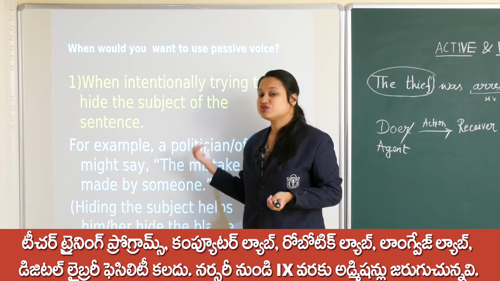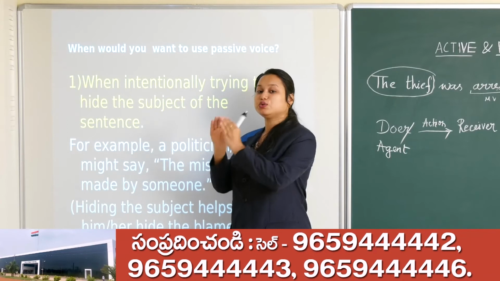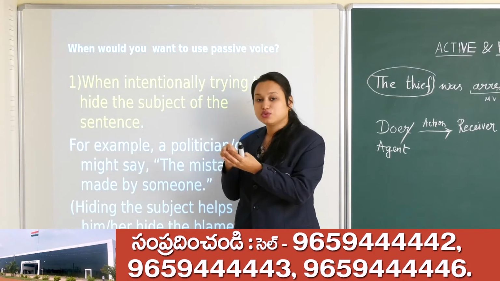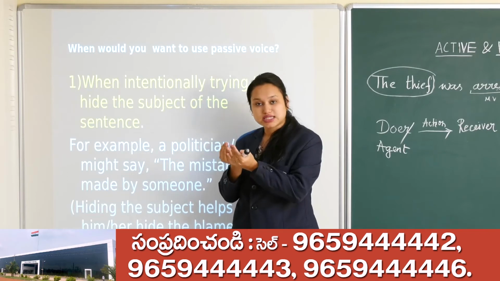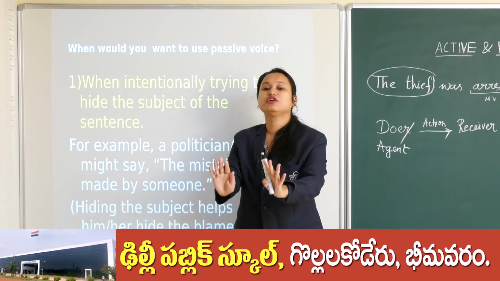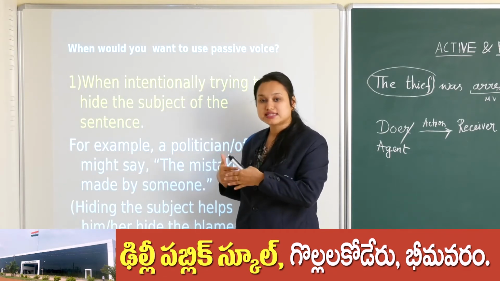So he is trying to protect the doer of the action. When we are not talking about the doer of the action, we are trying to protect them in some way. We don't want to make them come to the front, we want to keep the doer at the back of the stage, right?